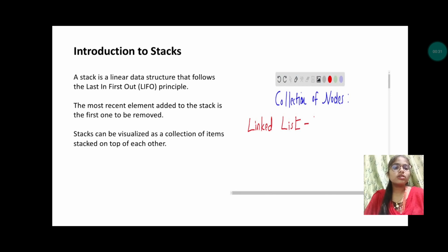The stack is in the shape of a box in which one end is open and the other end is closed. The open end is known as top, where insertion and deletion of the stack is going to be done. Insertion of an element into the stack is known as push, and deletion of an element from the stack is known as pop. The most recent element added to the stack is the first one to be removed. A stack can be visualized as a collection of items stacked on top of each other.